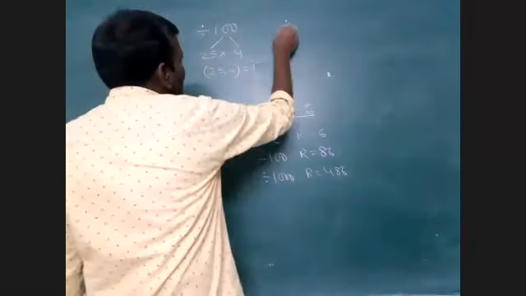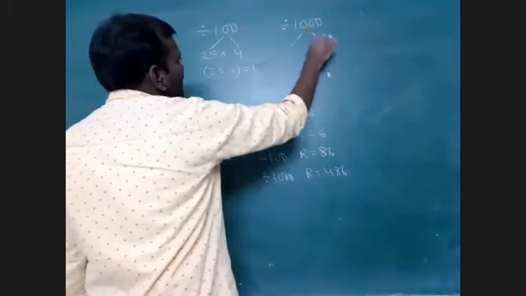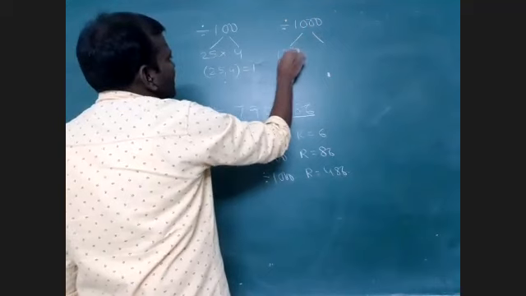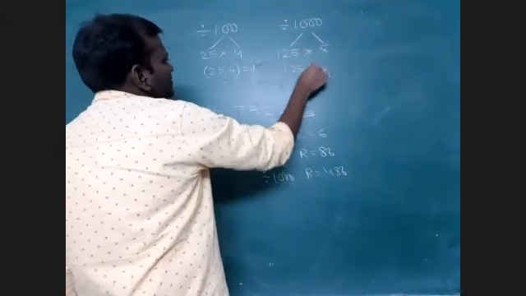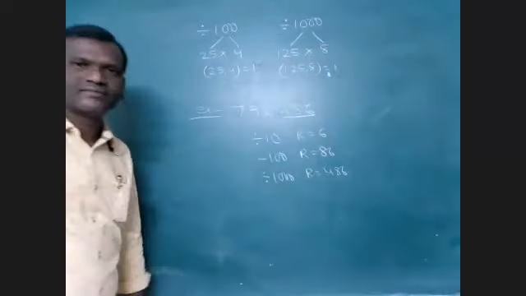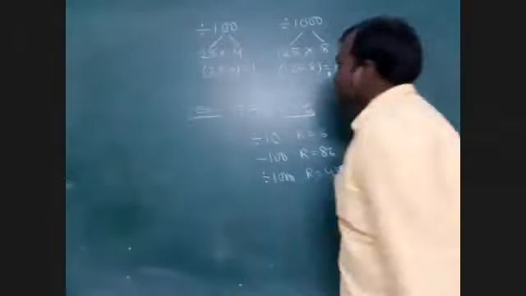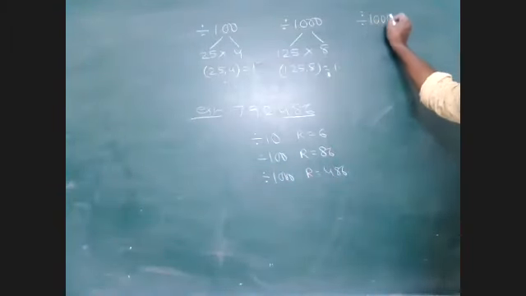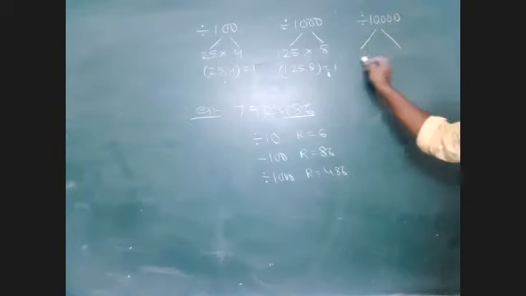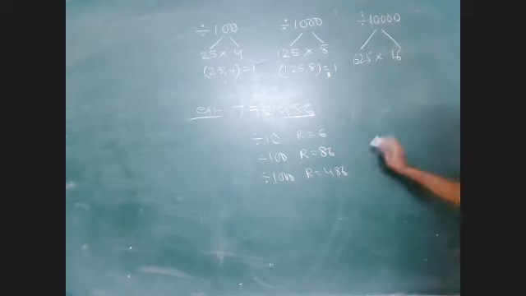Similarly, for dividing by 1000, 1000 can be written as 125 into 8, where 125 and 8 are co-prime numbers again. Whereas to find the last four digits, I am dividing that number by 10,000. 10,000 can be written as 625 into 16, where these two are also co-prime numbers. This is the concept behind it.